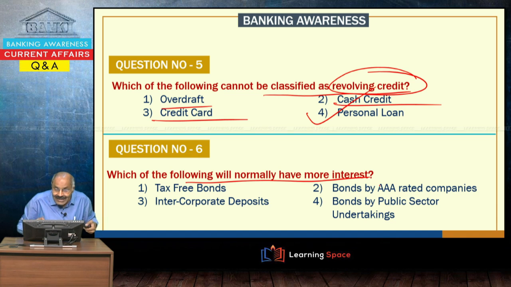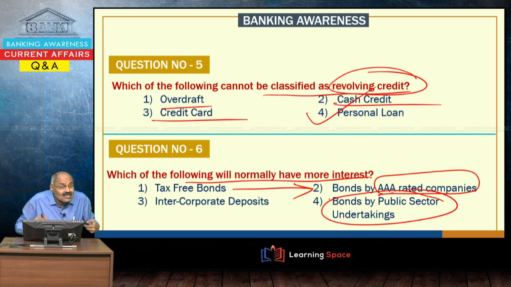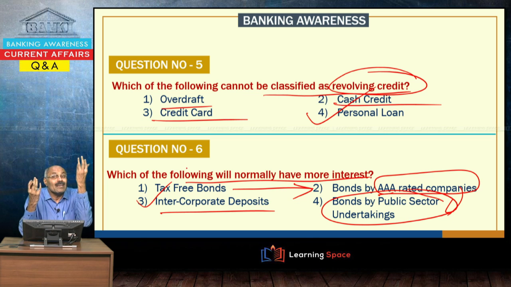So, for nation building projects only tax-free bonds are allowed. Bonds by AAA rated companies. If AAA rated companies are releasing bonds, they are highly rated companies. So, therefore, the interest will be less normally. Definitely, it is more than the interest on tax-free bonds. Then bonds by public sector undertakings, the interest will be still less than these AAA rated companies, and intercorporate deposits will have more interest rate. Intercorporate deposits means the borrowing of a small company from a big company, that is an intercorporate deposit. So, that will have more interest.